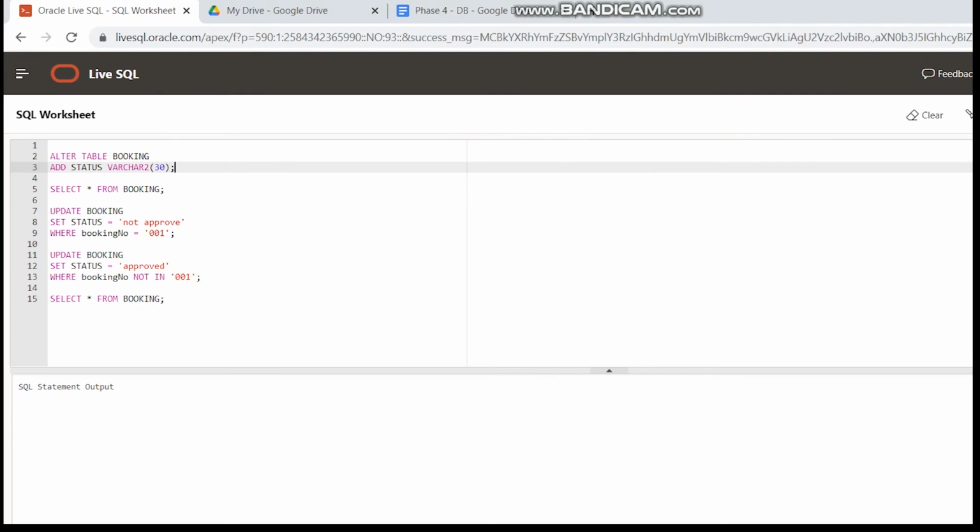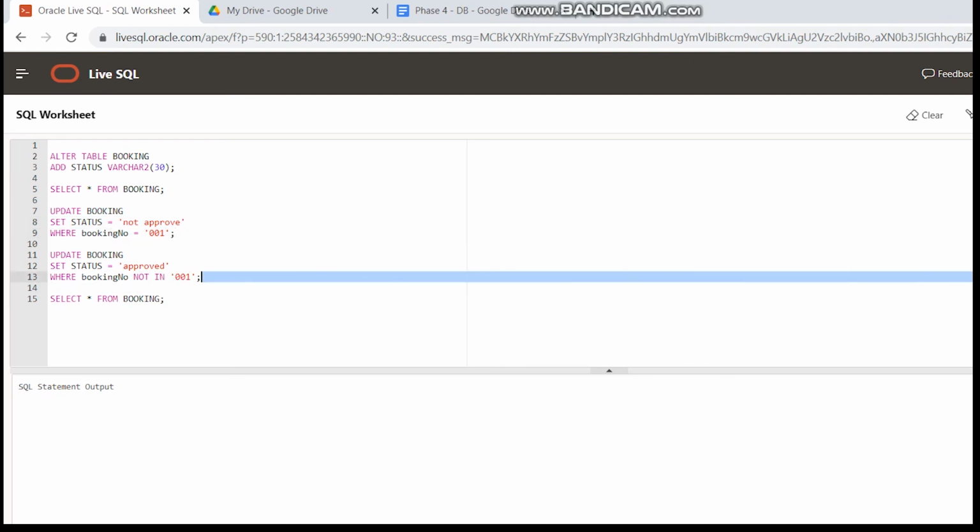Now we'll move to admin. Before a student can make the payment, their booking status must be approved. The admin is the one who will modify and update this approved status. First, we will add a status column into the booking table. Next, we'll update the booking and set the status to not approved where the booking number is equal to 001. While the booking number is not equal to 001, or we say not in 001, set the status to approved.